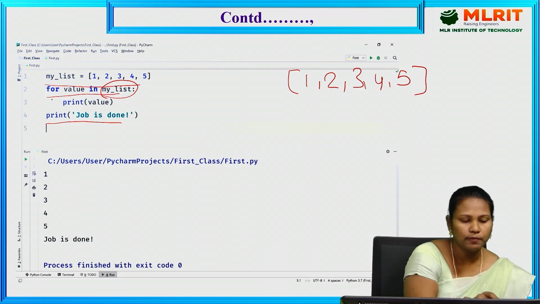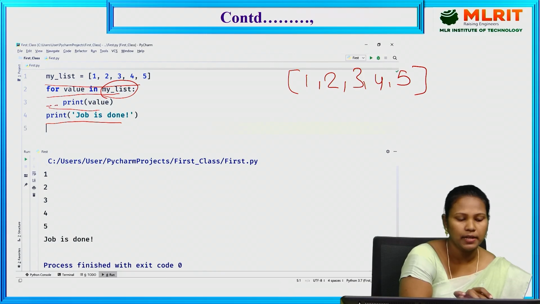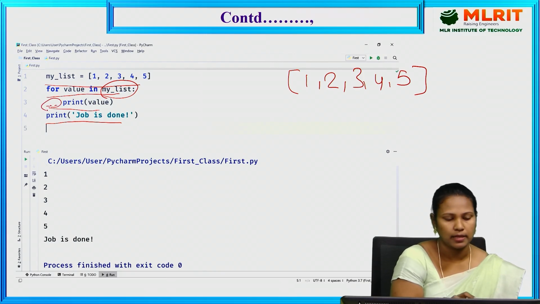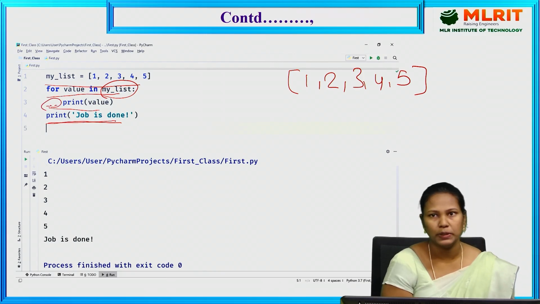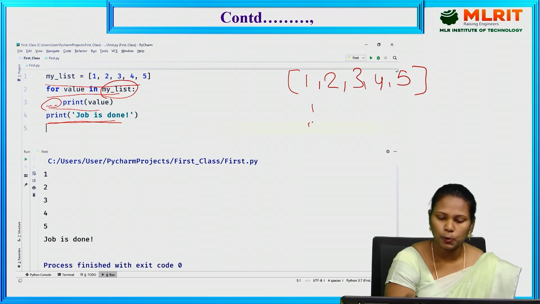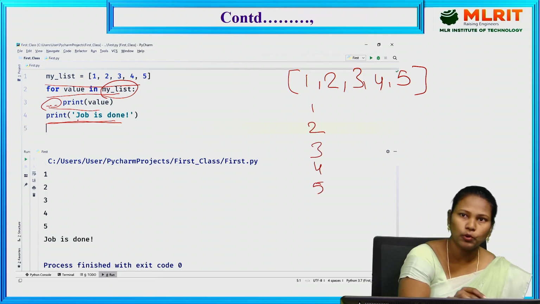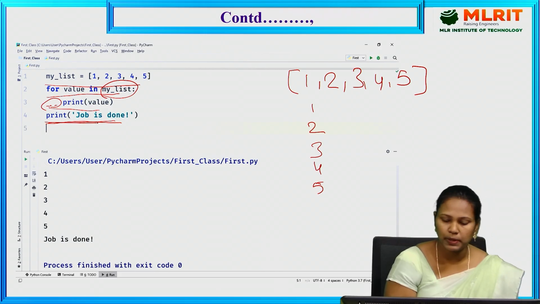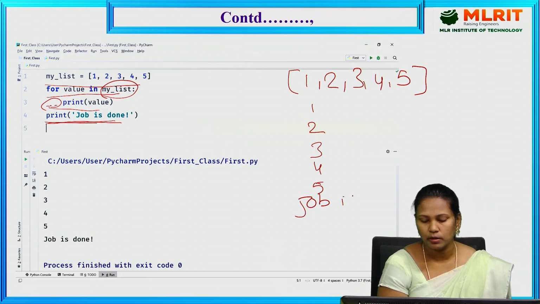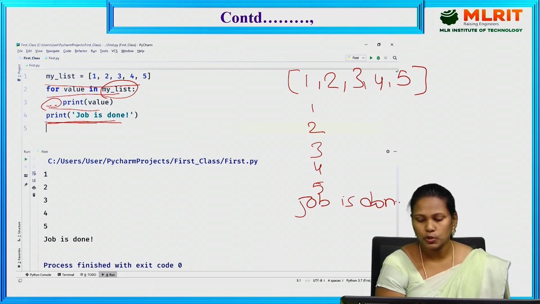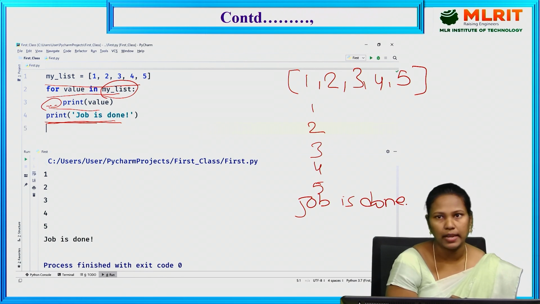Here all of you see the indentation. After the for loop, the next line has the 4 spaces of indentation given. Ideally it takes that by default. Now print job is done. So it prints 1, 2, 3, 4, 5. After that it comes out of the loop. The next print statement is job is done, so it prints that. In this way, we iterate each and every value in the for loop.